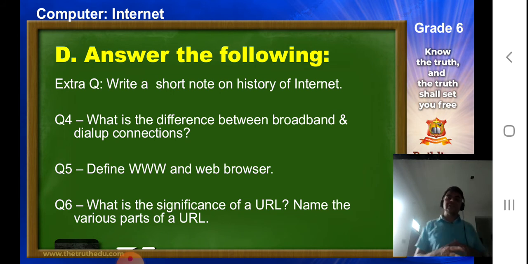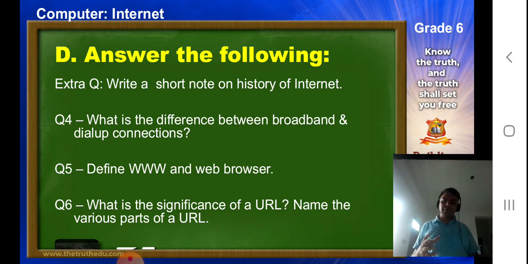Now next question is define www and web browser. So first we will talk about the World Wide Web. When we are talking about World Wide Web, it is very important for us to talk about Tim Berners-Lee. So if you have mentioned about Tim Berners-Lee, then your answer is good.